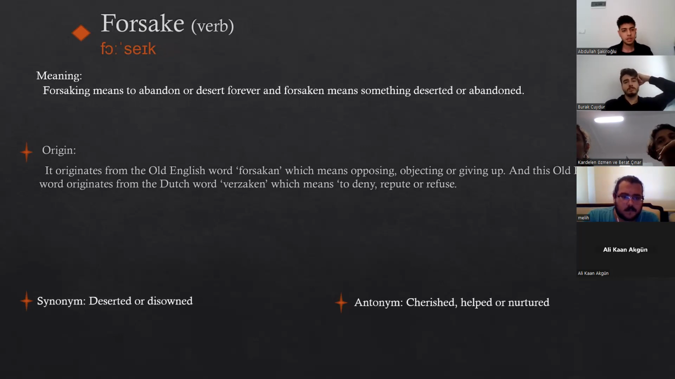The word forsaken originates from the Old English word forsacan, which means opposing, objecting, or giving up. And this Old English word also originates from the Dutch word verzaken, which means to deny, repudiate, or refuse. As synonyms, we can give deserted or disowned. As antonyms, we can give cherished, helped, or nurtured.